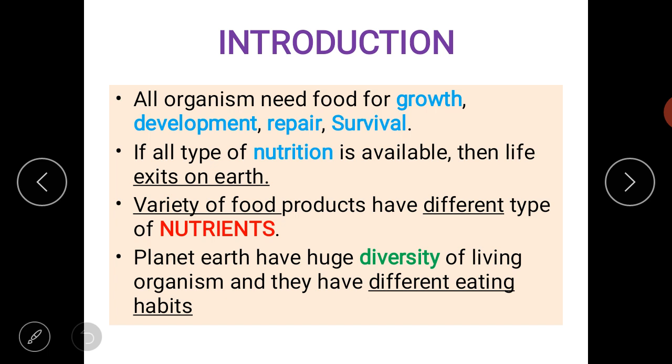As we know, the importance of nutrition in living organisms' life, it is the most important part because growth and development of organism is totally reliant on the nutrition that is obtained by the organism by eating food. Different type of food provide different nutrients. Okay, as we have cereals, lentils, pulses, fruits, nuts. These different type of food provide us different nutrients.